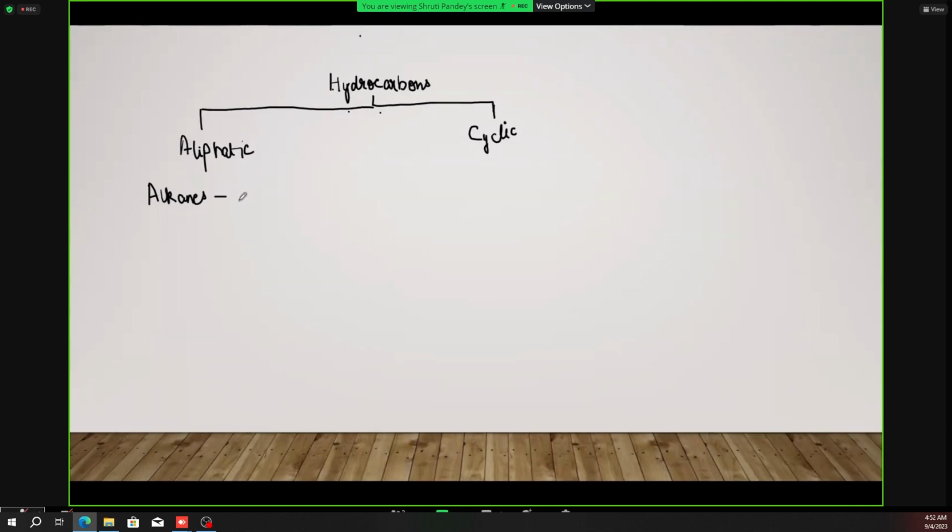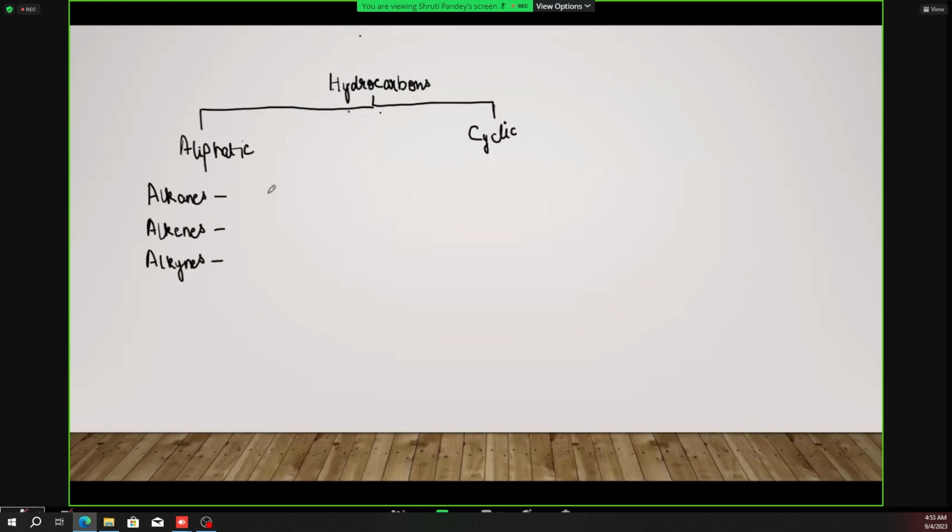And the other one we come to is alkenes. Alkenes are the unsaturated hydrocarbons because they may contain one or more than one double bonds. And alkynes are the unsaturated hydrocarbons that contain one or more than one triple bonds.